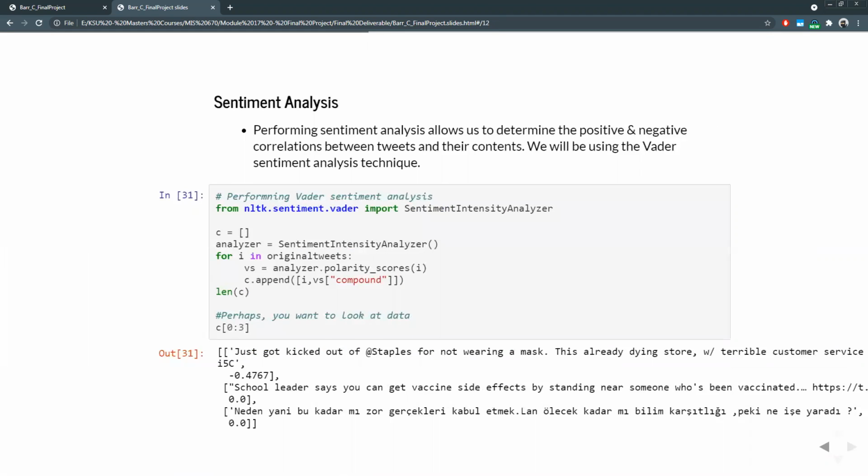Sentiment analysis. Another very important part about Twitter is that it's comprised of people's actual thoughts. It's a miniature blog where people can put out information about what they're feeling and what they want to convey, what they're thinking in the moment.